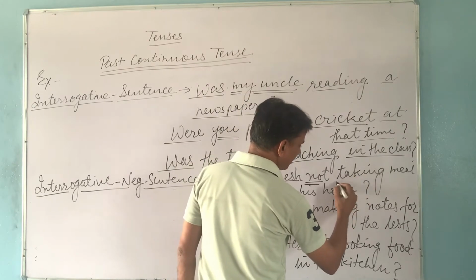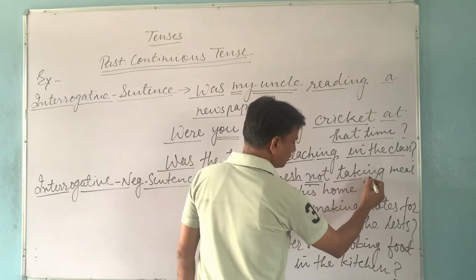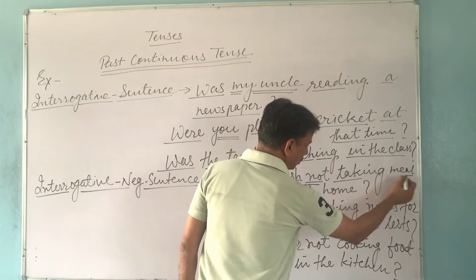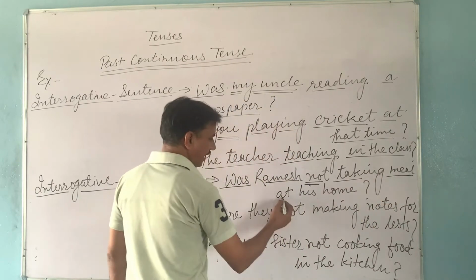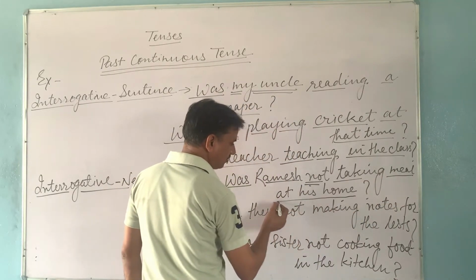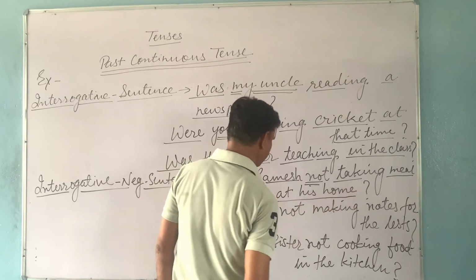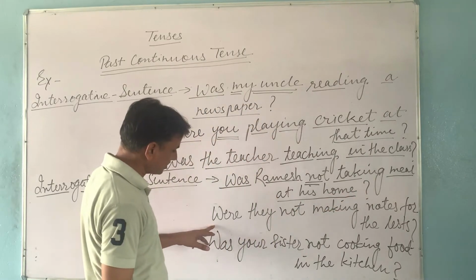First form with ing: take is the first form, and it is used here with ing. Meal is the object, at his home are other words, and this is the question mark. We come to the next example.